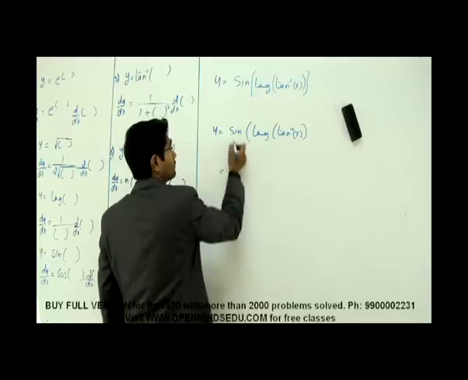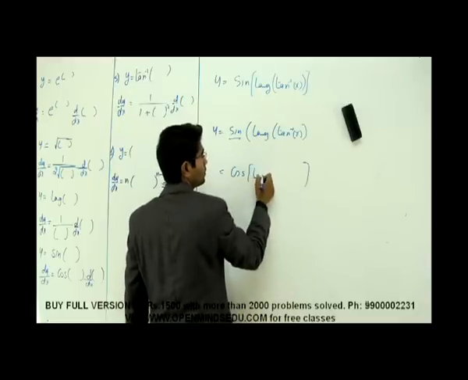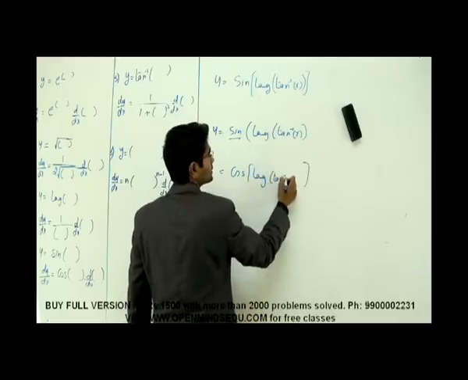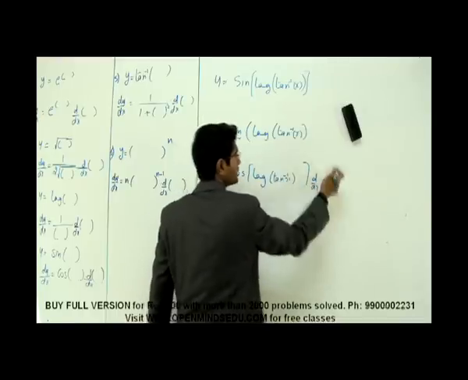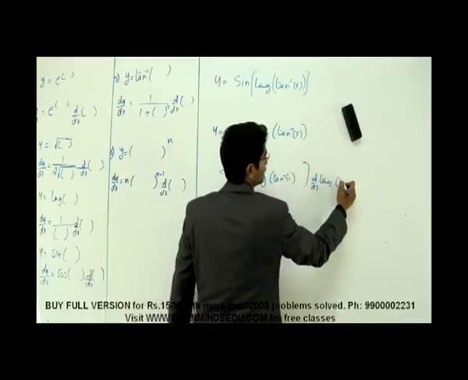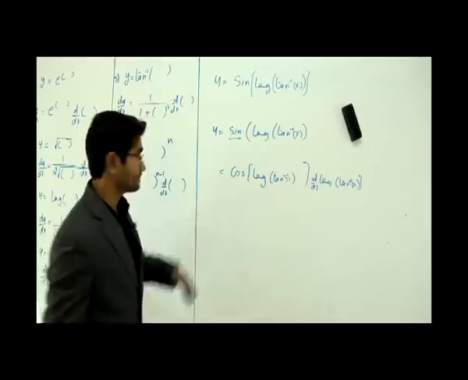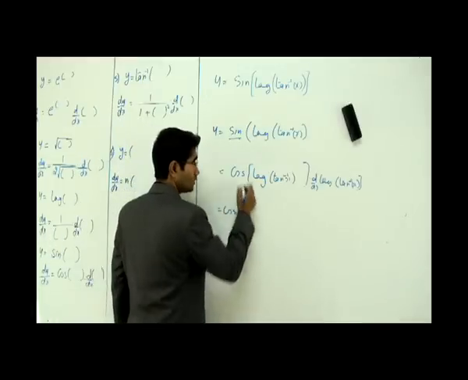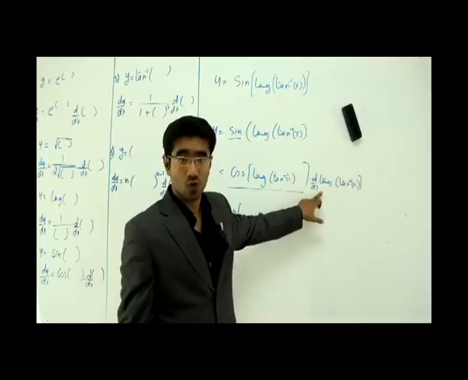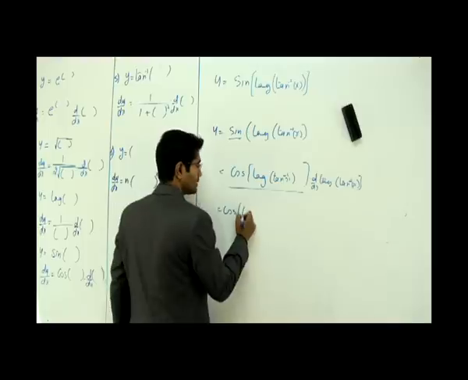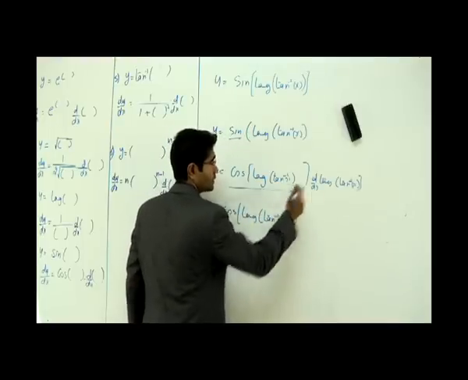Now let's go with this. Okay, now here I have sine, so it opens like cos of whatever the function inside, write down log of tan inverse of x, into differentiation of, now what is the function here? Write that function, that is log of tan inverse of x. That is it. Okay, now what is the next step? I can see that cos of, I don't touch this because there is no differentiation sign here. There is a differentiation sign here, so we have got to work on this, not on this. Just write this down, log of tan inverse of x. I broke the first chain.